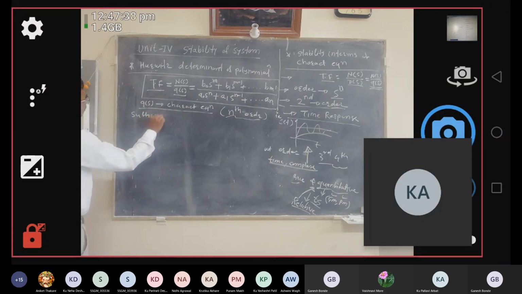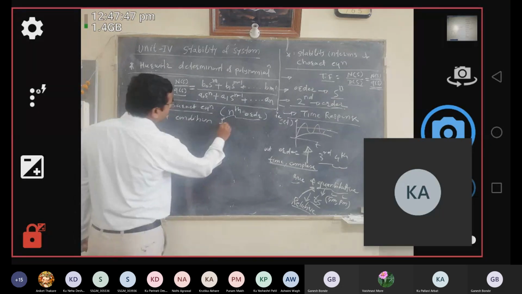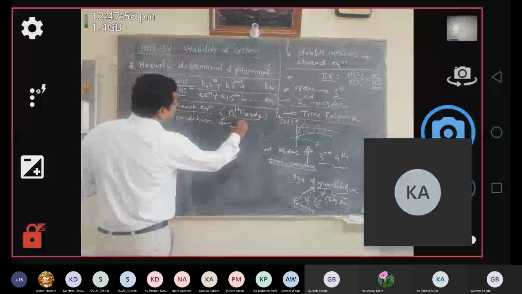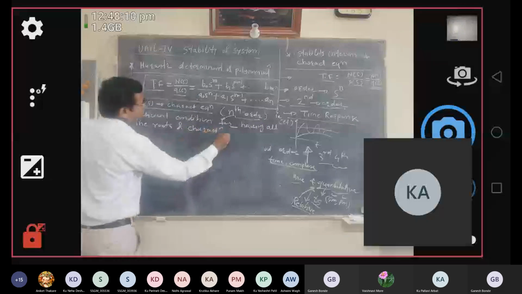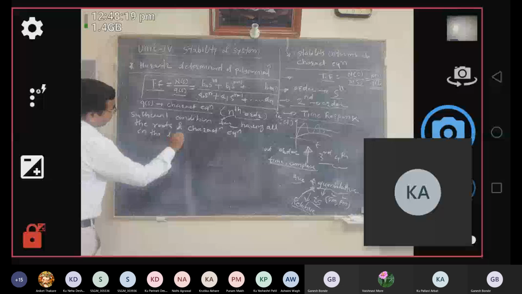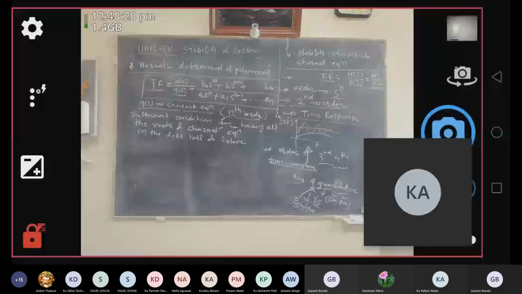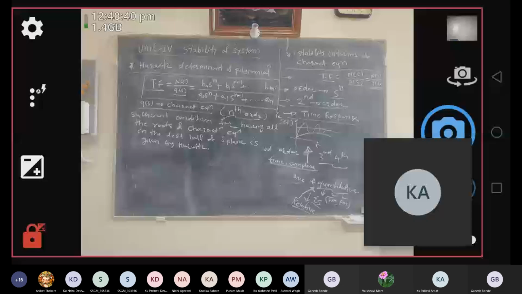Just note down this: the sufficient condition for having all the roots of the characteristic equation in the left half of the S plane is given by Hurwitz, and this is the sufficient condition for Hurwitz determinant.